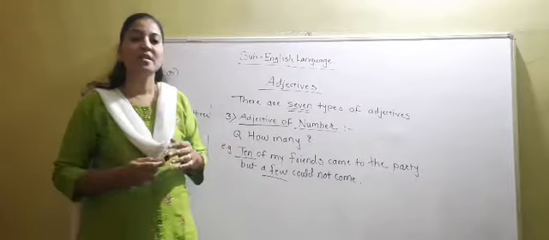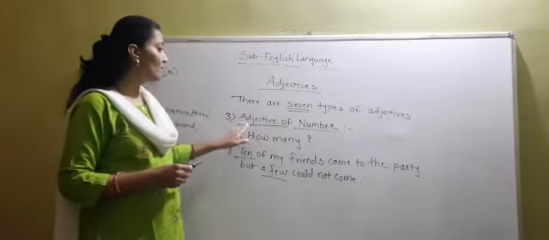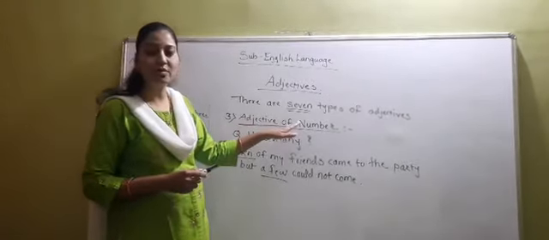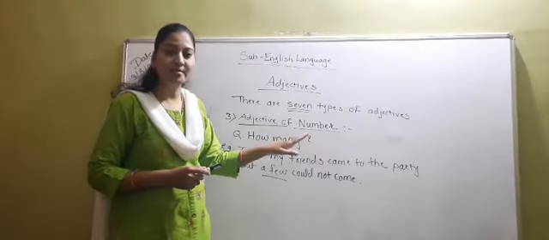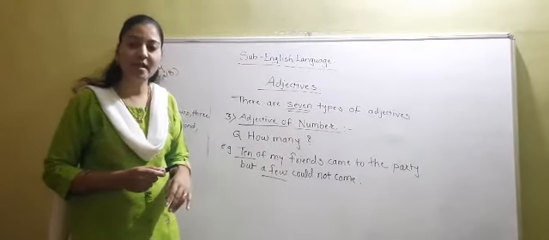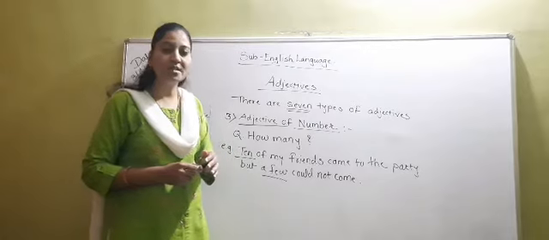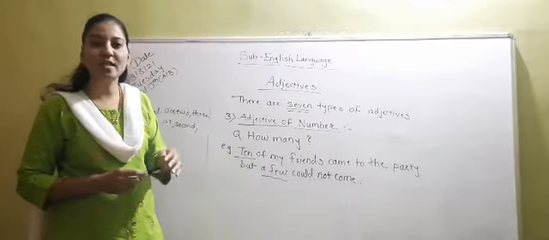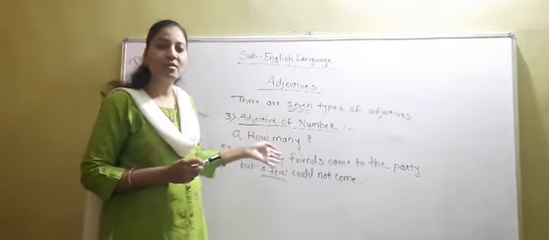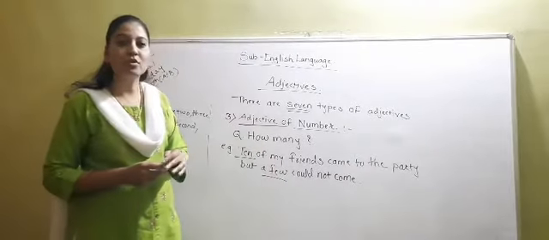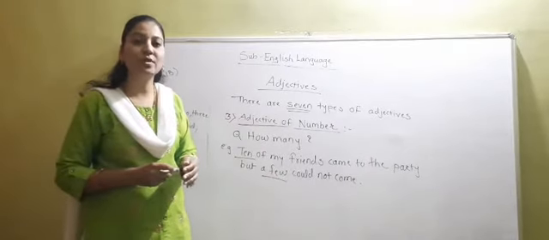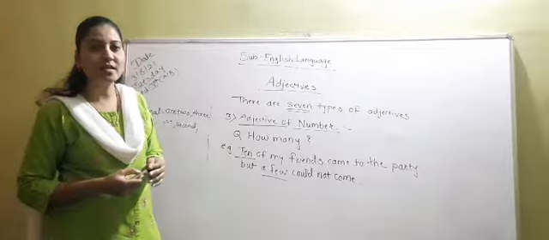Now students, when we are studying adjective of number, we have to remember two types, that is ordinal number and cardinal number. Ordinal numbers are when we are talking about first, second, third. But when we are talking about 1, 2, 3, 4, they are known as cardinal numbers.